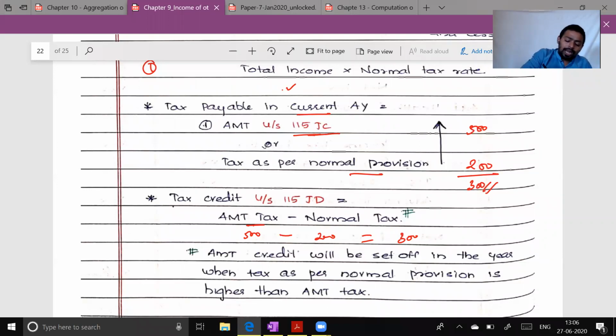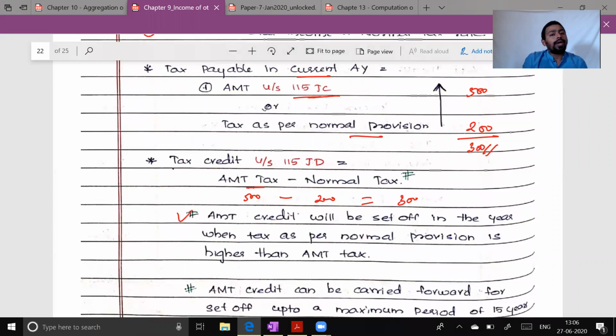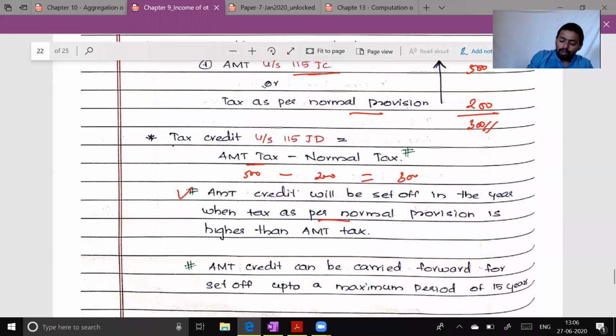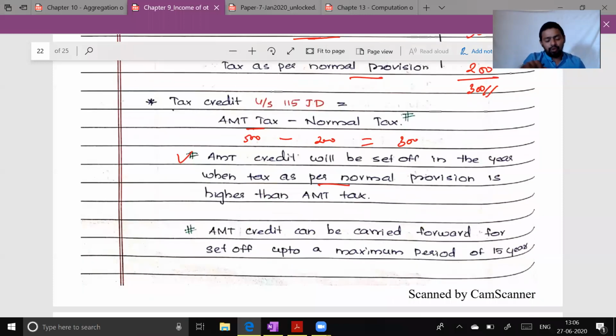So when can I utilize this particular AMT credit? AMT credit will be set off in the year when tax as per normal provision is higher than tax as per AMT. So to summarize this, I will make some chart now. An AMT credit can be carried forward for the period of 15 years. This is what you need to understand.